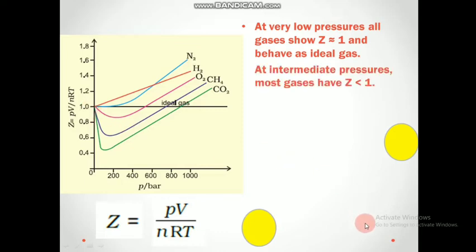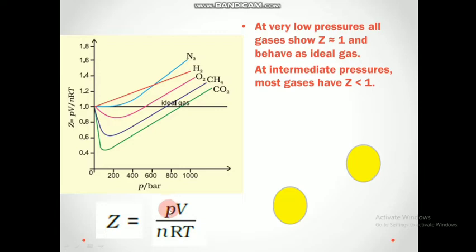At intermediate pressures, most gases have Z value less than 1. What is the reason for that? The Z equation is PV by nRT, and as we increase the pressure, what happens to the molecules? They come close, right? When molecules come close, volume decreases.